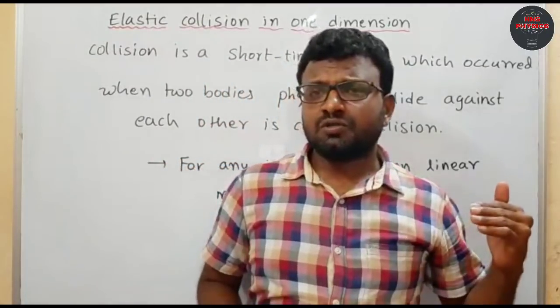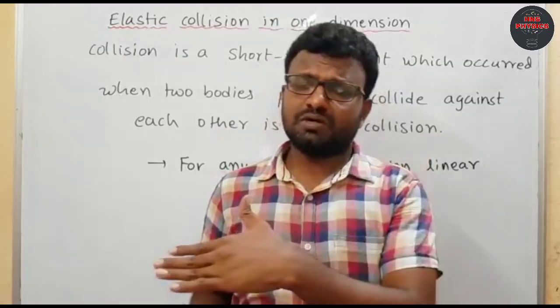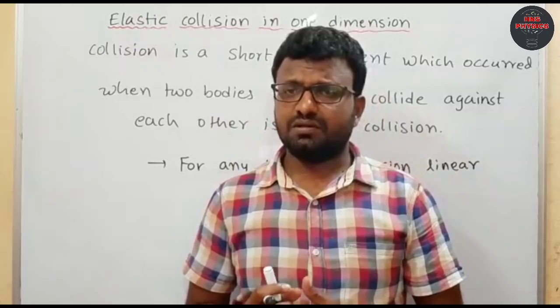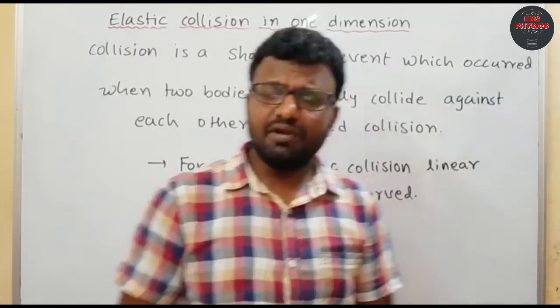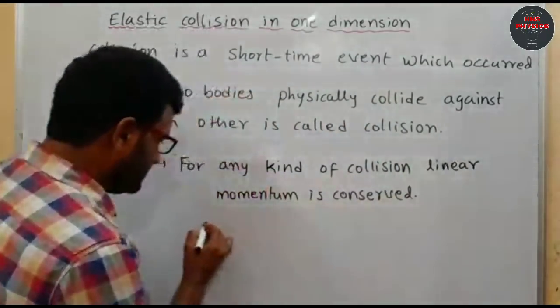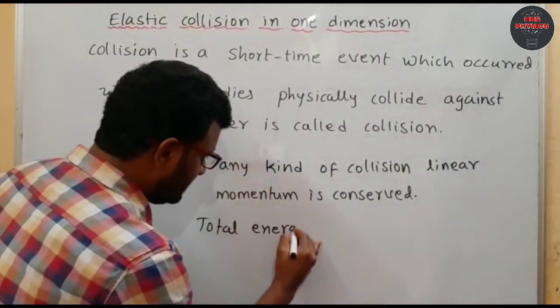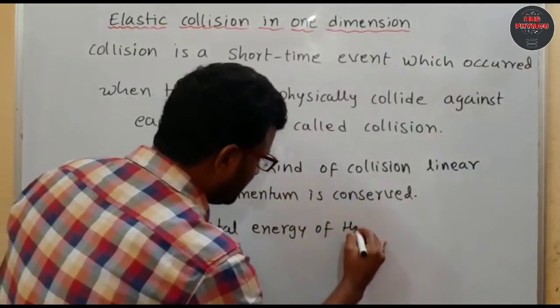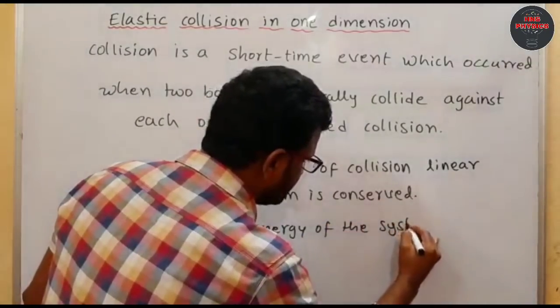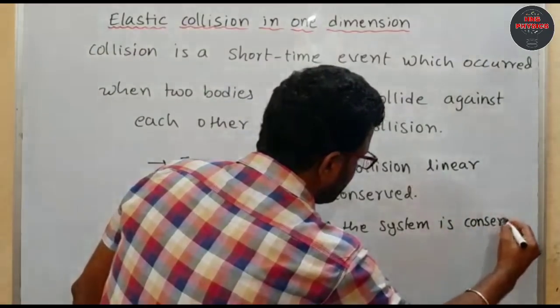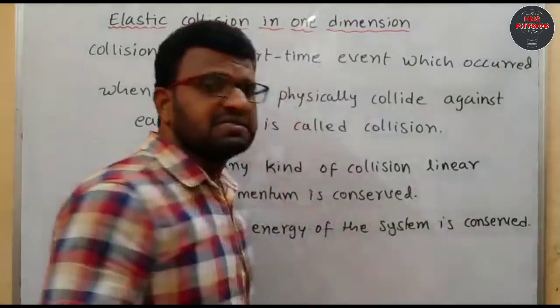That means throughout the collision the linear momentum remains constant. Even the total energy of the system is conserved, meaning it remains constant.